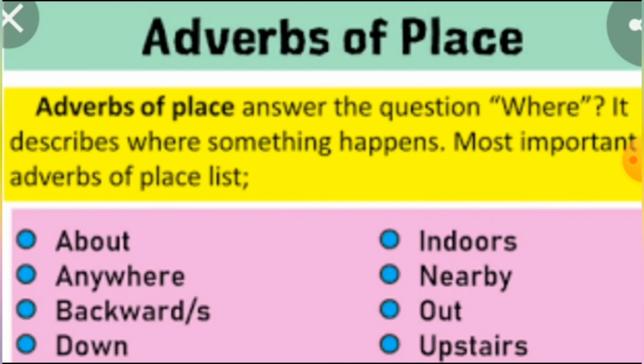Most important adverbs of place list. See these words for where. What are the words we can use? About, anywhere, backwards, downwards, indoors, nearby, out, upstairs.